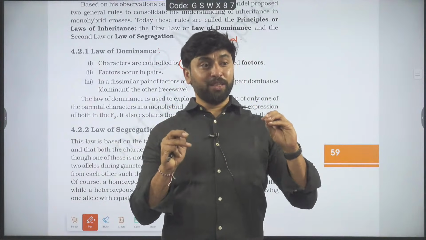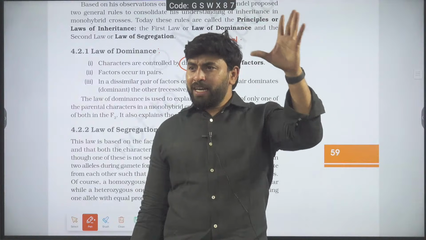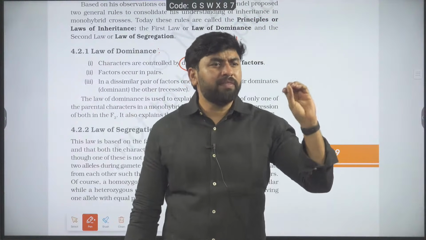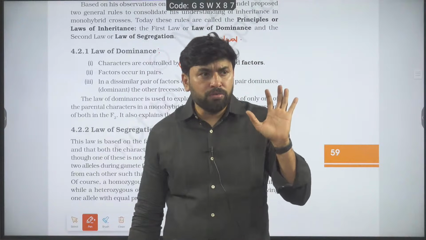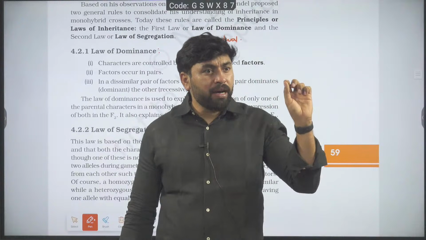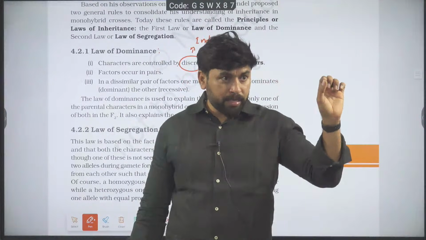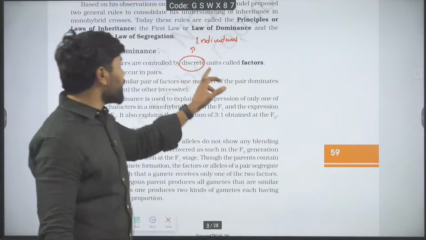Before Mendel, they used to believe that if you have 100 characters, 1000 characters, 10,000 characters, doesn't matter, all of them are controlled by one body. Mendel said no, all of them have individual bodies to control them. I am calling that individual body a factor. That's why this concept has come.